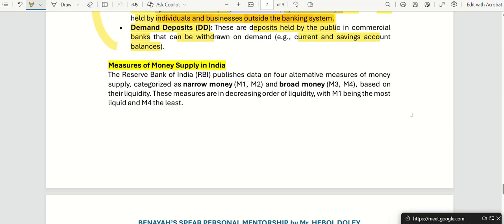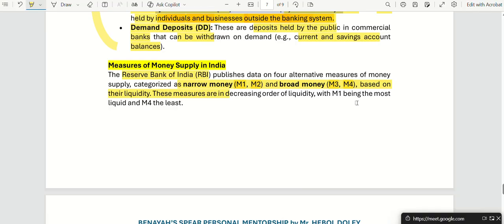So money supply again is calculated or measured by RBI, the Reserve Bank of India. The Reserve Bank of India has categorized money supply in our country into a few categories. There is M0, M1, M2, M3, and M4. M1 and M2 are called narrow money.